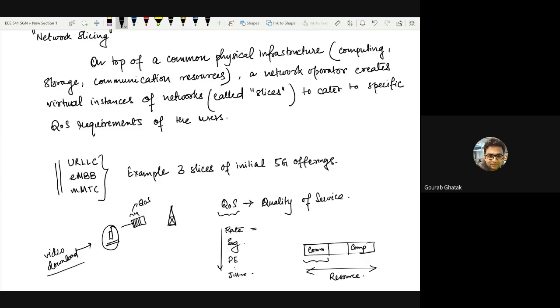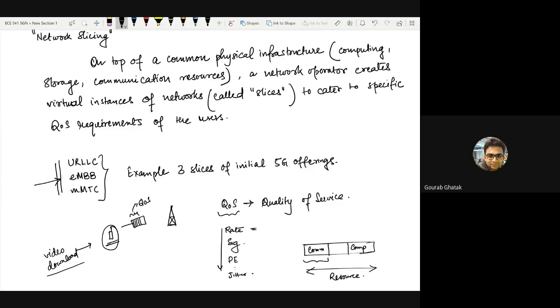So for example, if it connects to an eMBB slice, it directly means that user would be provisioned a certain number of channels for download. A certain amount of storage resources will be reserved for that user while doing its service, and similarly for the computation power. So in this case, not so much on the storage side and not so much on the computation side, but maybe a lot of channels will be provided to that user.